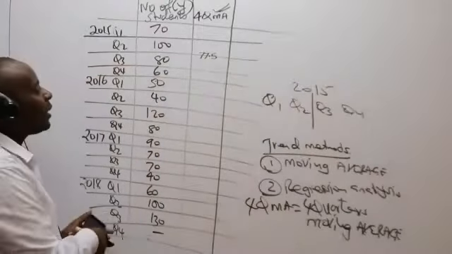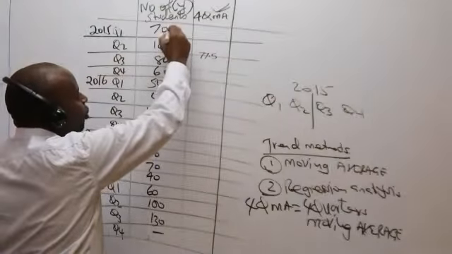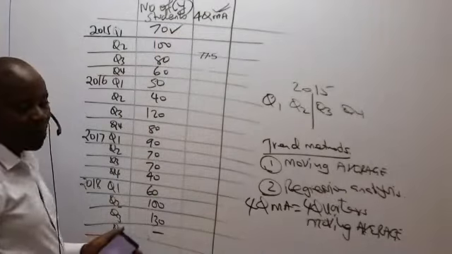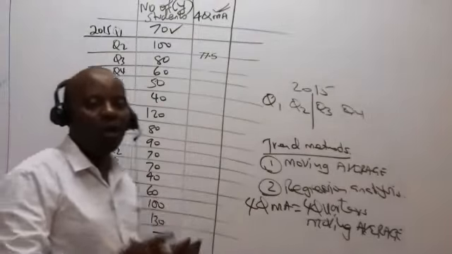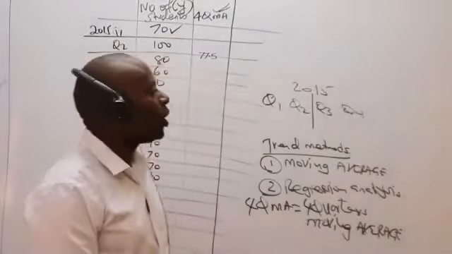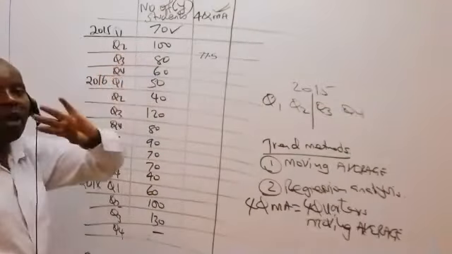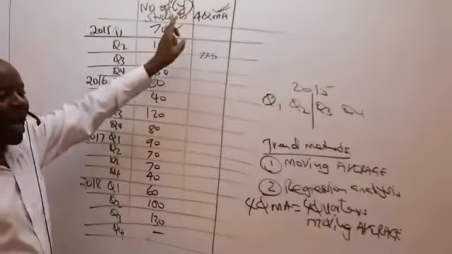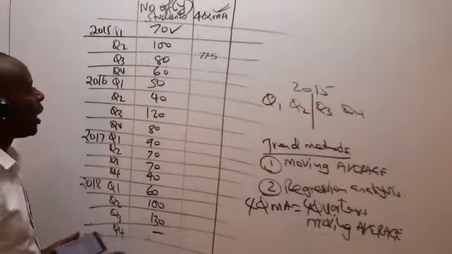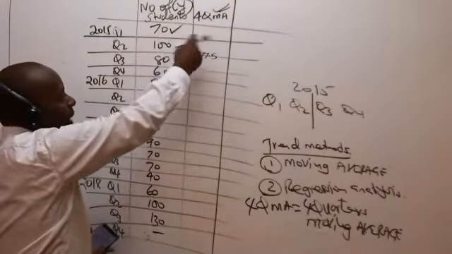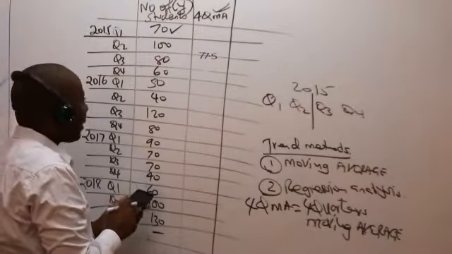Now listen, once I get the first quarter moving average, which has been centrally placed there, what you need to do is to come and tick the topmost figure. And once you tick the topmost figure, you move on. How do we move on? We go and get the 4-quarter moving average using the next 4 numbers, other than the one you have ticked. So we start from this 100. So we have 100 plus 80 plus 60 plus 50.